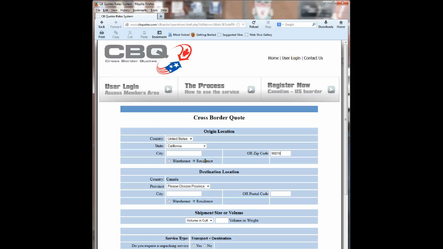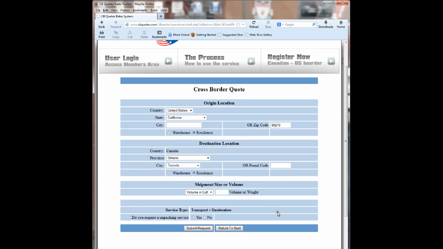In this case, we'll leave it at residence, and we go to the destination location. You choose the province, which of course again is Ontario, and you select the city. We'll choose Toronto, and again, you only need to type in the first few letters in order to get it to come up. Postal code is not important as far as the Canadian end is concerned. And this time, again, we'll choose residence. Now we go to the size of volume. The volume in cubic feet or the weight. Let's choose weight this time. And we'll enter 3,500 pounds.